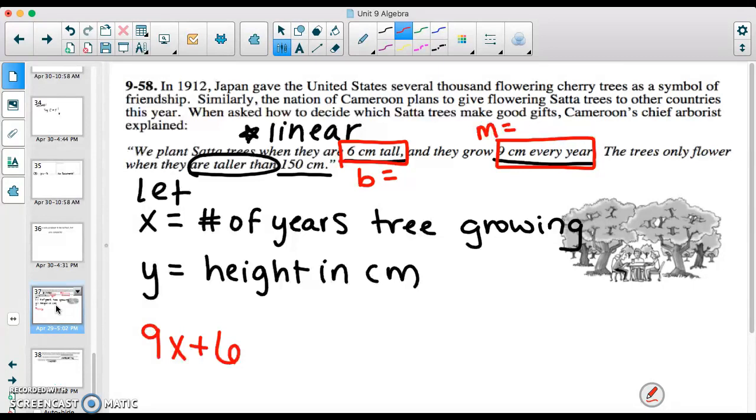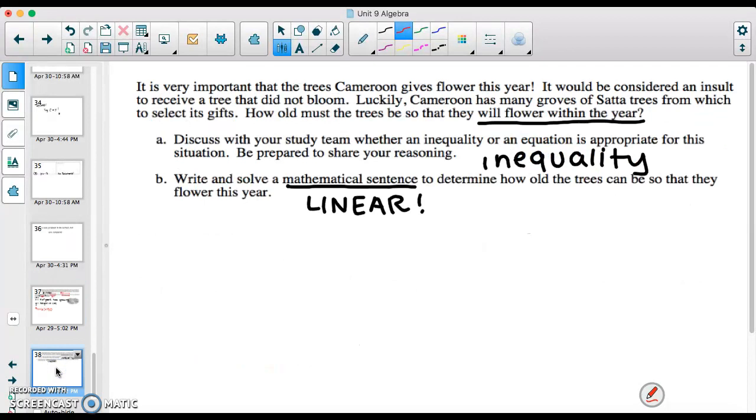And I want my trees to be taller than 150. It's not greater than or equal to, it specifically says taller. So that's greater than. So why don't we go over here and write down that mathematical sentence. 9x plus 6 is greater than 150.